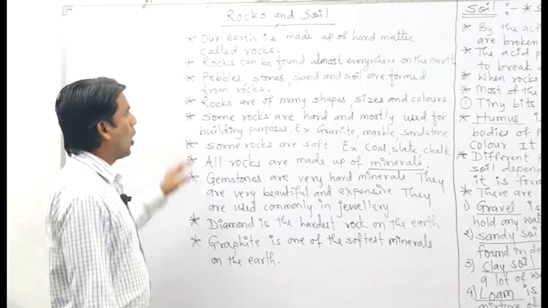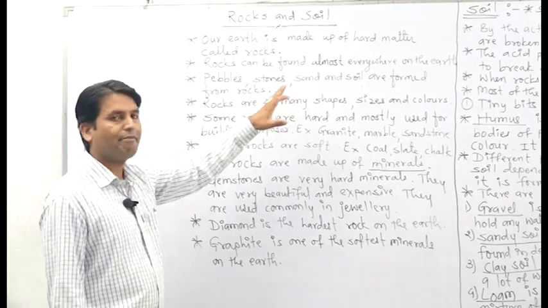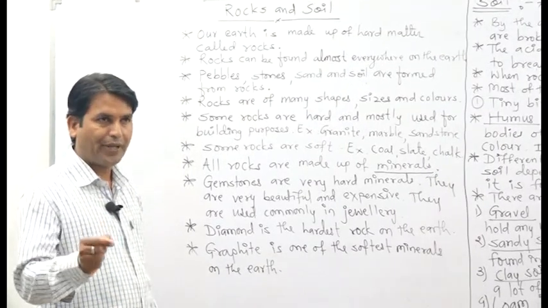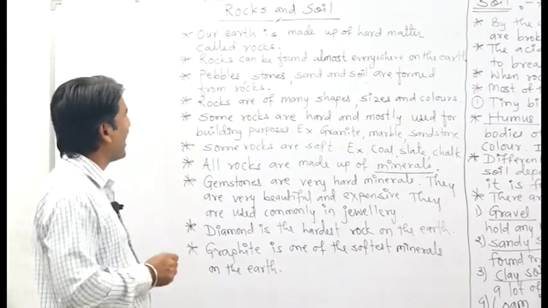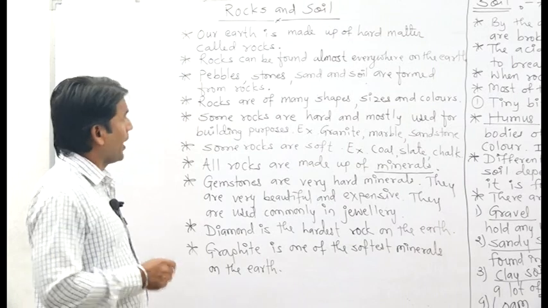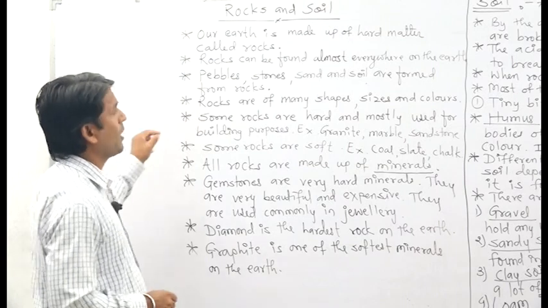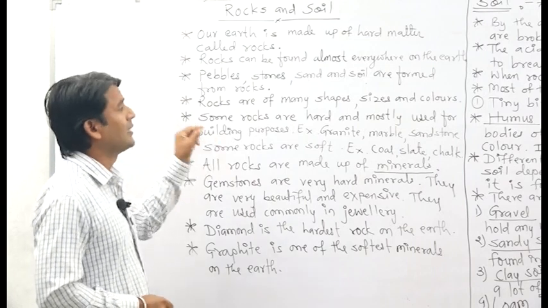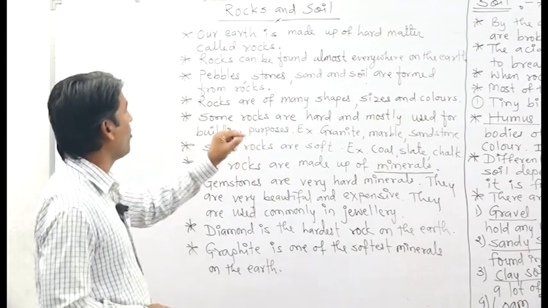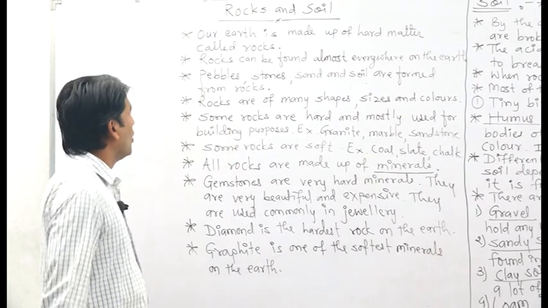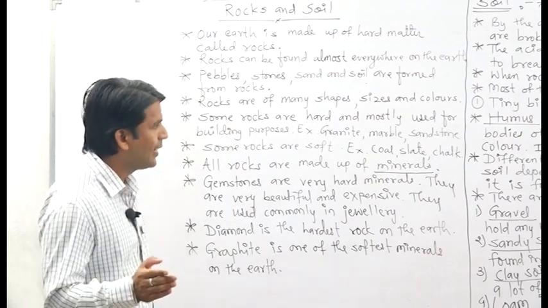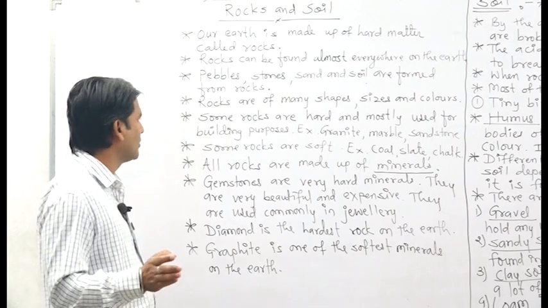Rocks. Rocks can be found almost everywhere on the earth. On the mountain, in the valley, on the plains. Then everywhere means we can say rocks can be found everywhere on the earth. Pebbles, stones, sand and soil are formed from rocks. Okay, rocks are of many shapes, many sizes and many colors.